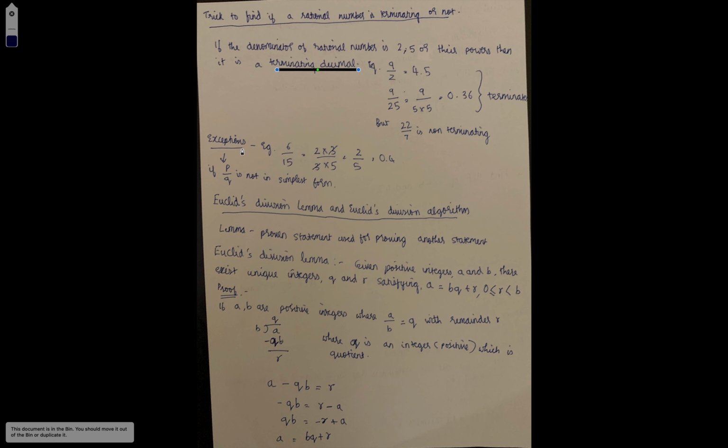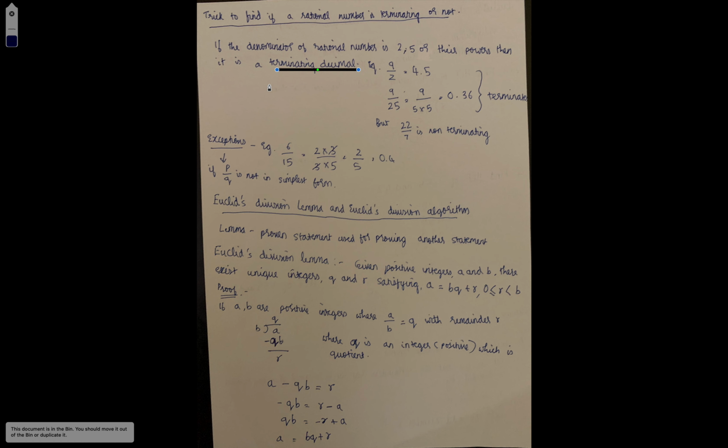Here, exceptions. What are exceptions? Actually, I've told that this trick is always working, but there are a few examples where it doesn't work. It only happens when a number is not in its simplest form.